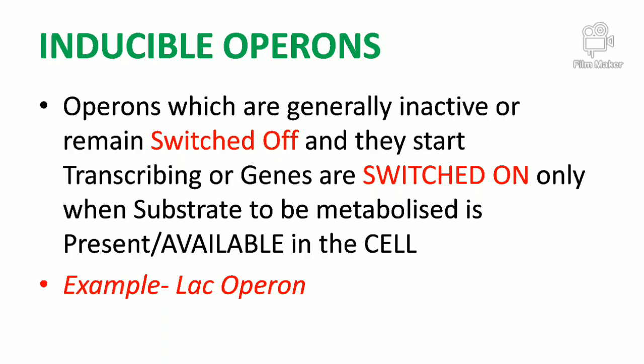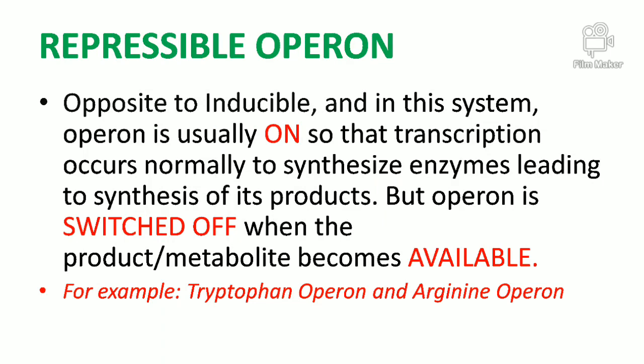The other is called the repressible operon, and it is just the opposite of inducible. In this system the operon is usually in on mode, so that transcription occurs normally to synthesize the enzymes leading to synthesis of its product. But the operon is switched off when the product or the metabolite becomes available. An example is the tryptophan operon.